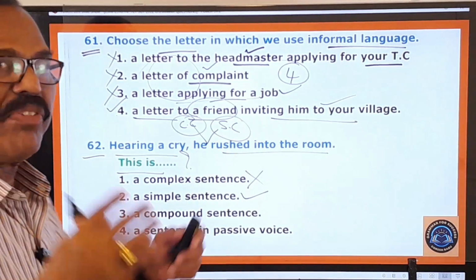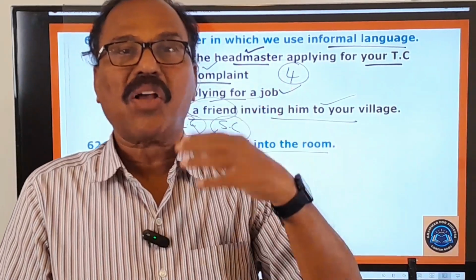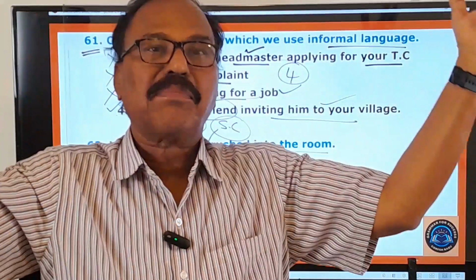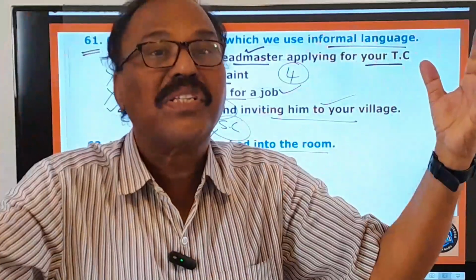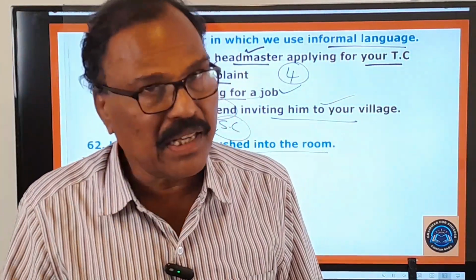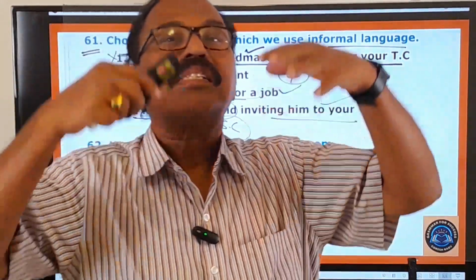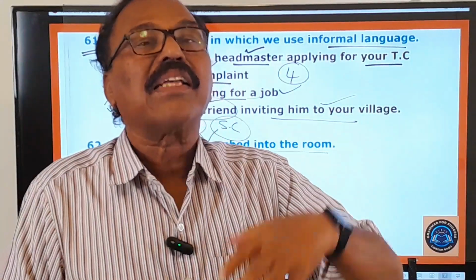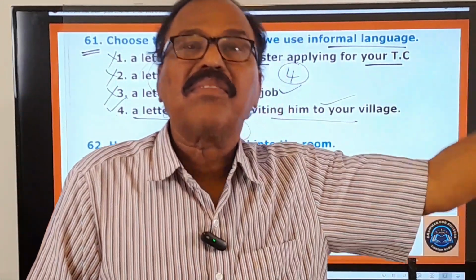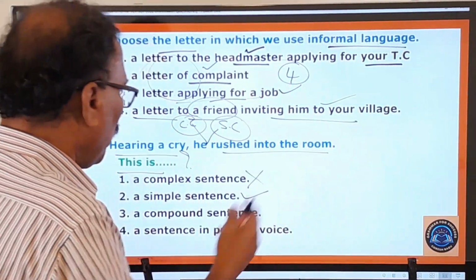You know very well, we have three kinds of sentences: simple sentences, compound sentences and complex sentences. Here you pay attention. Simple sentences means the sentences in which there is neither a coordinating conjunction nor a subordinating conjunction. That is called a simple sentence. A compound sentence means a sentence that contains a coordinating conjunction. A complex sentence means a sentence that contains a subordinating conjunction. So you know that very well.